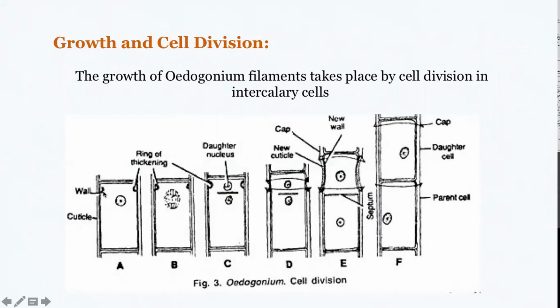Meanwhile, the inner wall grooves in, forming a ring of thickening. The nucleus divides into two daughter nuclei by simple mitotic division. The groove deepens into almost a ring by the stretching of the wall layers, inner and middle wall layers.